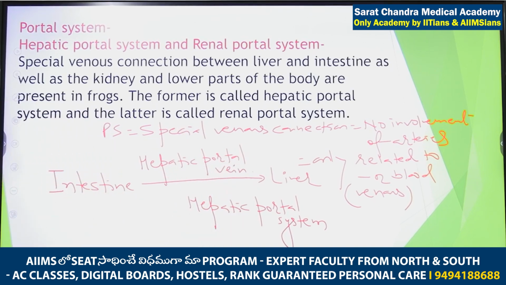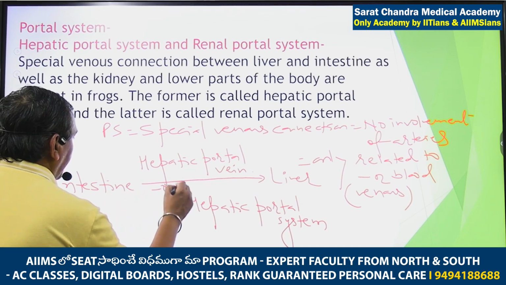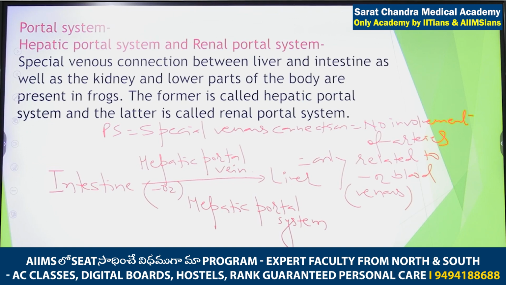What is the name of the vein? Hepatic portal vein. So hepatic portal vein carries impure blood, I will write especially impure blood, from intestine to the liver. This system is known as the hepatic portal system.